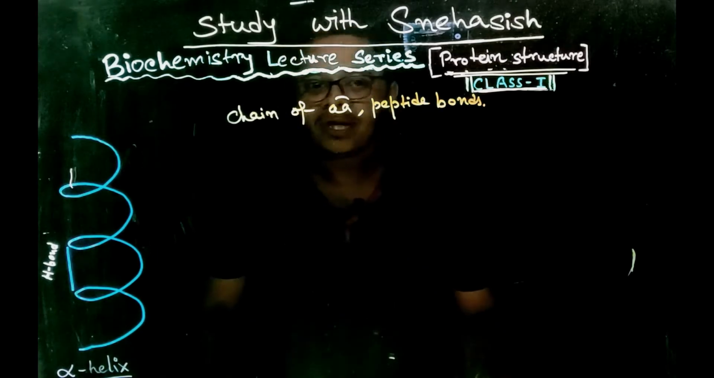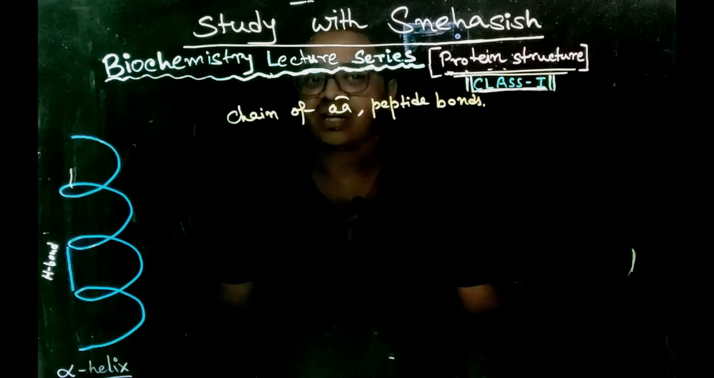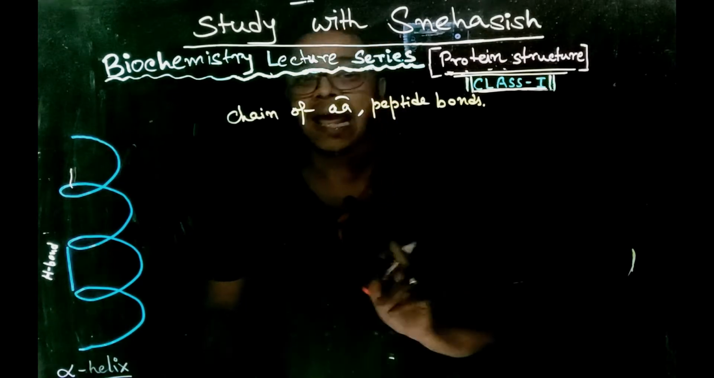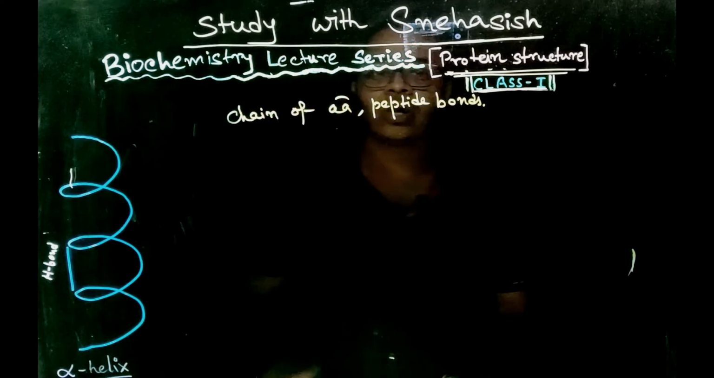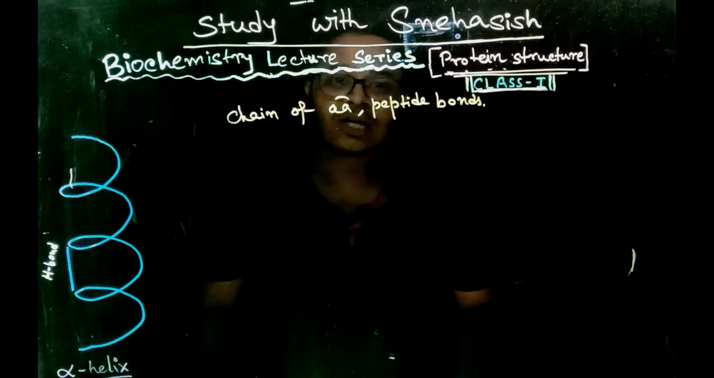This polypeptide is folded into secondary structure, then tertiary and quaternary structure. We know that the tertiary and the quaternary structure of the protein is the active form of the protein. So let's first understand what is the primary structure of protein.